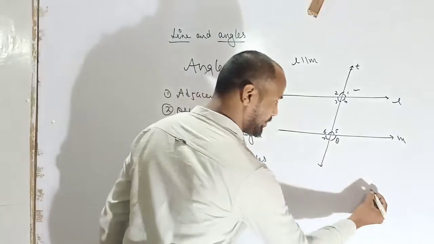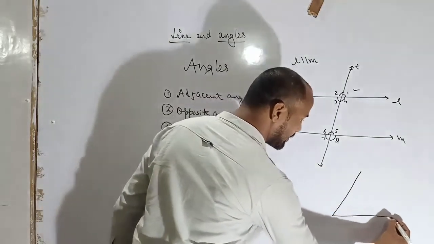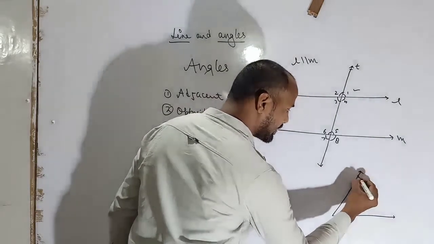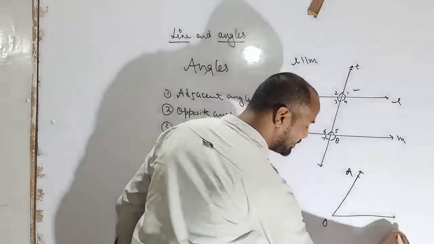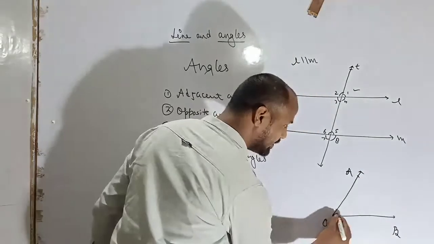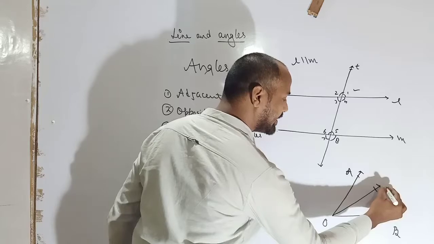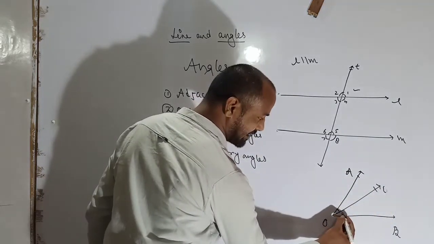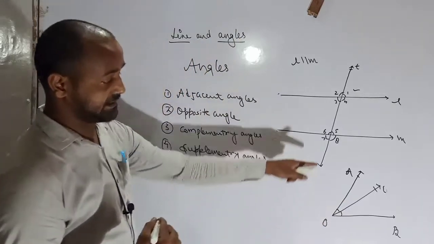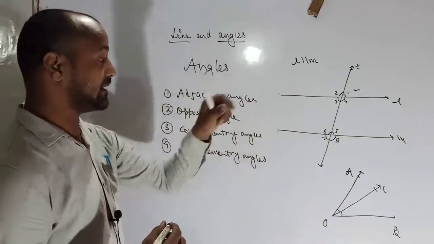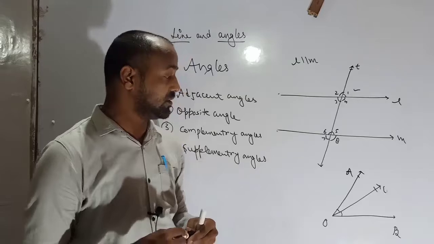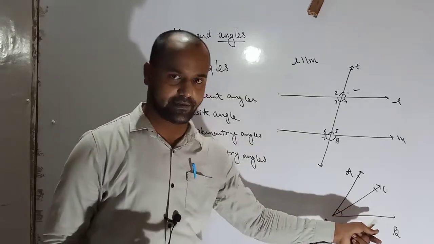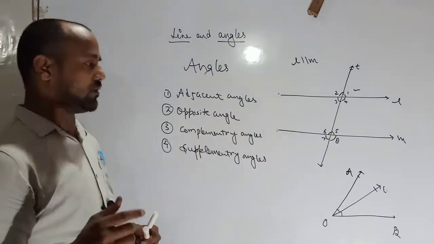Like that, AOB. Here only one angle. This one is a common ray. See, so you can say that angle AOC and angle BOC are adjacent angles because OC is a common ray here.